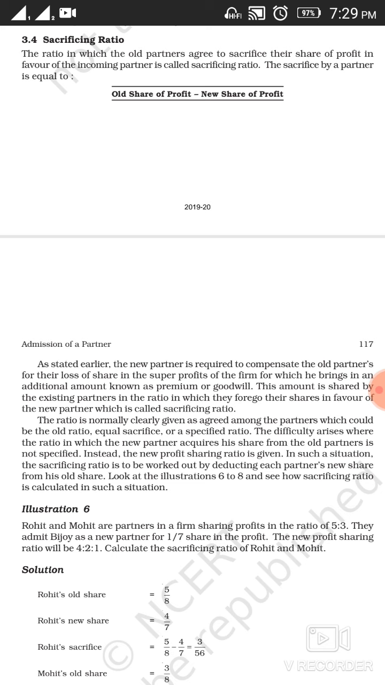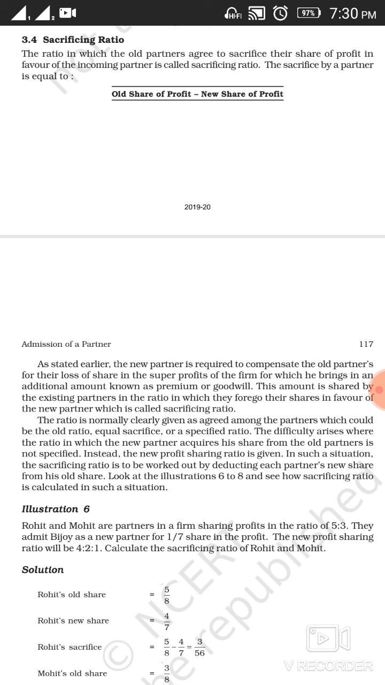The ratio in which the old partners agree to sacrifice their share of profit in favor of the incoming partner is called sacrificing ratio. It means whenever a new partner is admitted to the firm, the new partner gains a share in the new profit sharing ratio, whereas the old partners sacrifice their share of profit in favor of the incoming partner. When the old partners sacrifice, then only the new partner gains the share. So whenever a new partner is admitted, we have to calculate the sacrificing ratio.